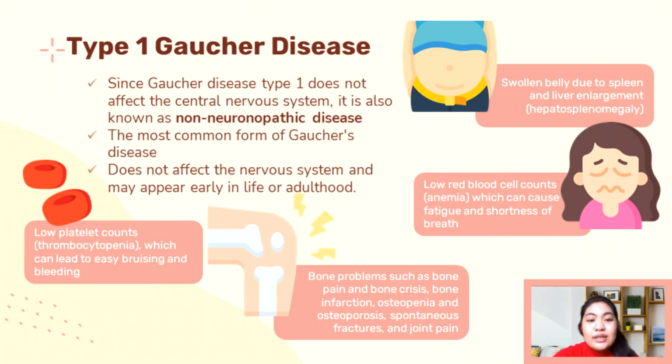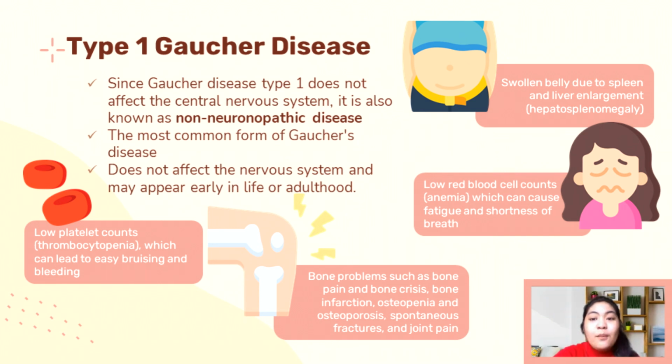Type 1 Gaucher disease does not affect the central nervous system. It is also known as non-neuropathic disease. It is the most common form of Gaucher disease. Type 1 Gaucher disease does not affect the central nervous system and may appear early in life or adulthood. The signs and symptoms of this condition range from mild to severe and may appear anytime from childhood to adulthood.